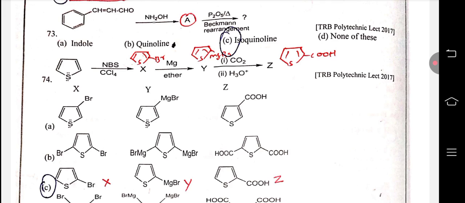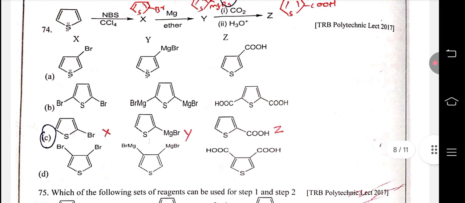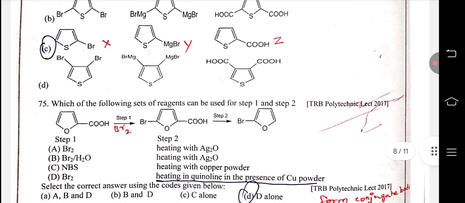Therefore 2-bromothiophene is formed. Further, with magnesium and ether, Grignard reagent formation occurs. Then it reacts with carbon dioxide, and via hydrolysis the carboxylic acid is formed. Therefore, C is the right answer.